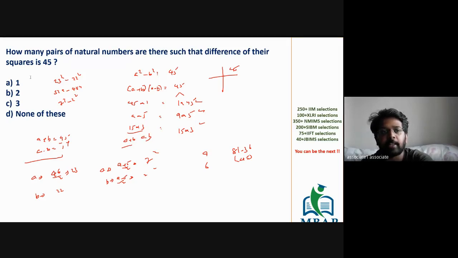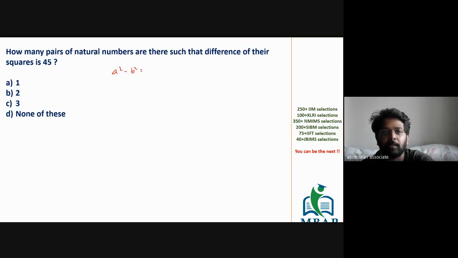So, Prathamesh, we actually found out all the terms. The final climax that we found was the values of a and b whose squares give the difference of 45. But this much is not required, because the question is not about finding the pairs. The question is how many pairs: 1, 2, or 3. So let me rewrite the question and then give you a shorter way of solving.